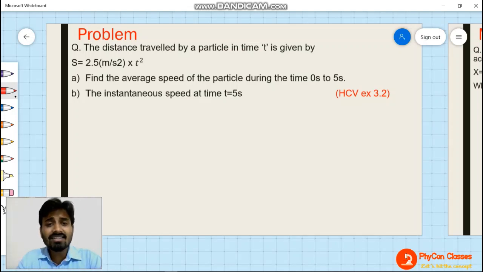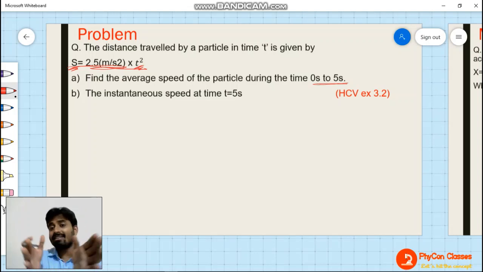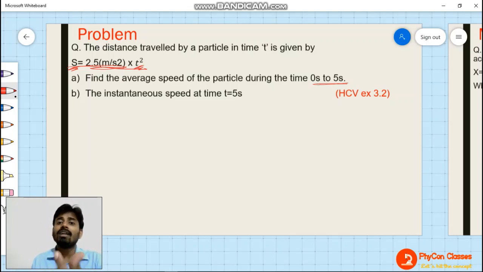See, the distance traveled by a particle in time t is given by s is equal to 2.5 meter per second square into time square. This relation is given for the distance at any particular time. Now you have to find out the average speed of the particle during time 0 to 5 seconds. That means in the first 5 seconds, what is the average speed that we need to find out? If we can find out the distance traveled in 5 seconds, then we can easily find out the average speed. Average speed is going to be total distance traveled in 5 seconds divided by total time, that is 5 seconds.